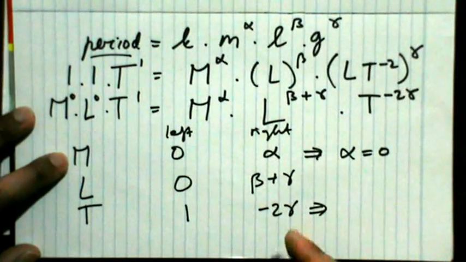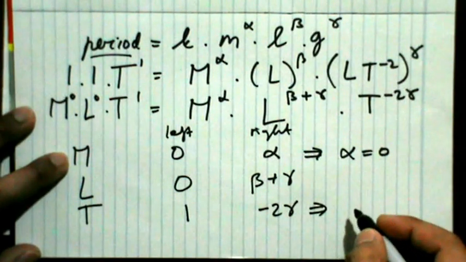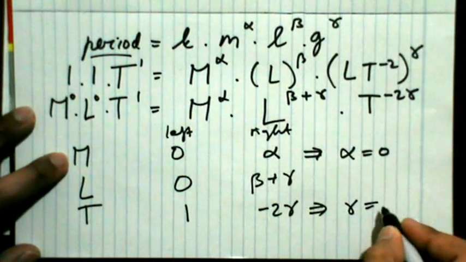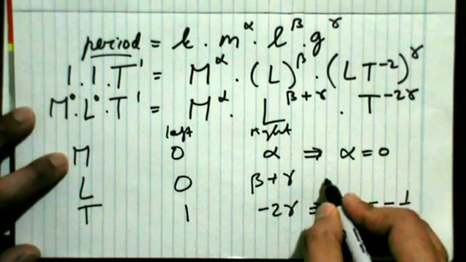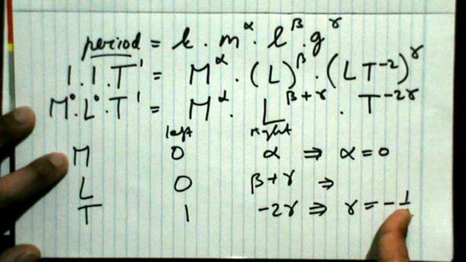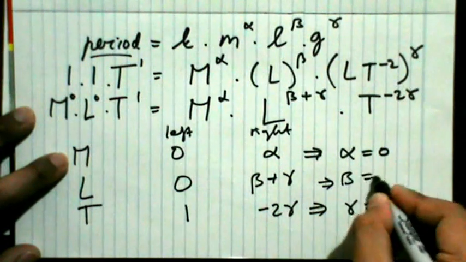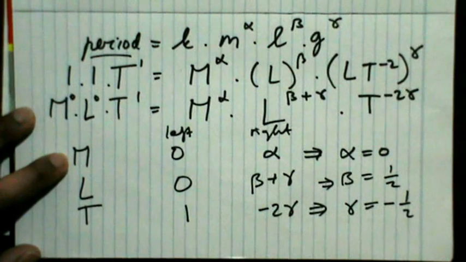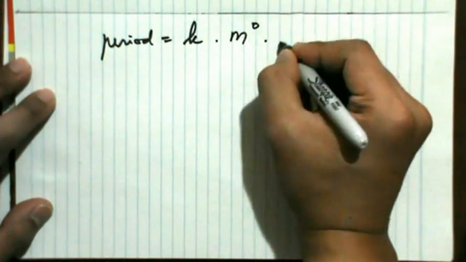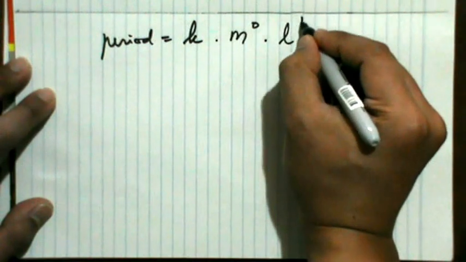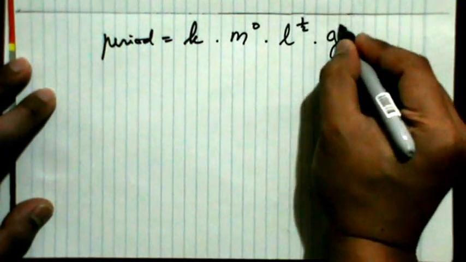So from the third equation, 1 is equal to minus 2 gamma, so gamma is equal to minus 1/2. Therefore, we can put in the value of gamma so that we get beta equal to 1/2. And now we can write that the period is equal to the dimensionless constant k times M to the 0 times the length of the chandelier to the 1/2, and then g to the minus 1/2.